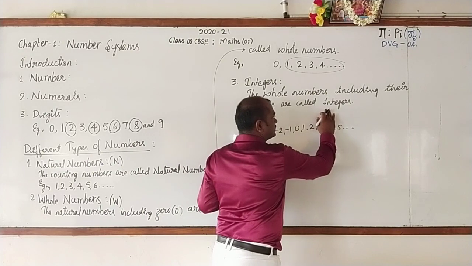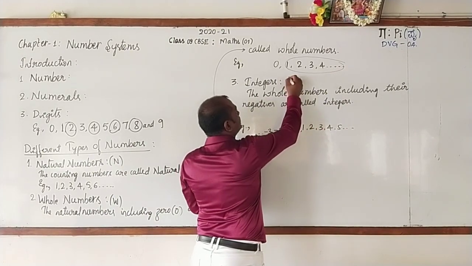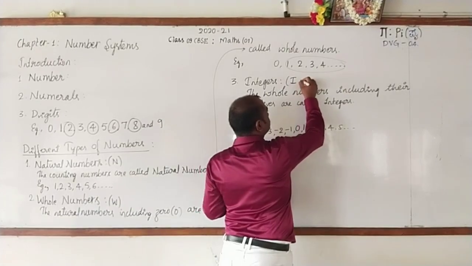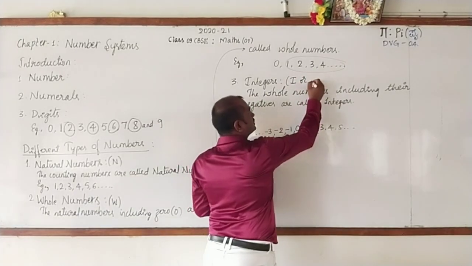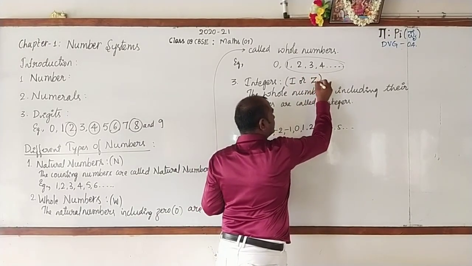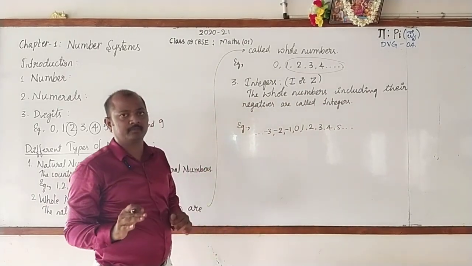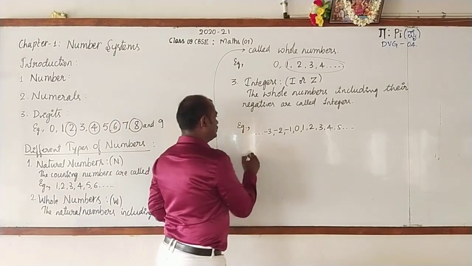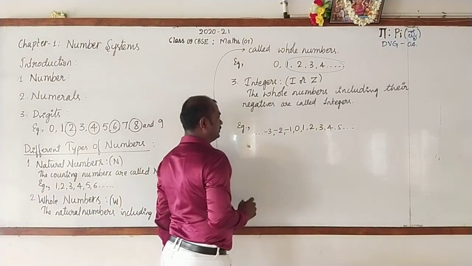And the integers are denoted by the symbol capital I. And one more symbol is used for representing them, it is Z. The letter Z has been taken from the German word Zahlen. So you can write down a point.